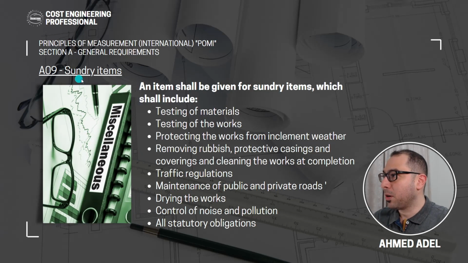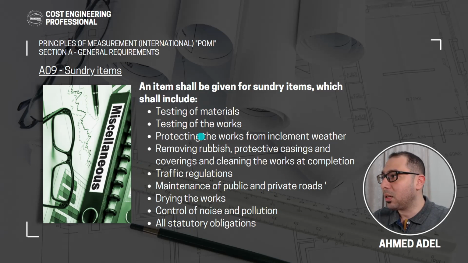Okay, subsection number 9, sundry items. And sundry items, guys, means some miscellaneous small items. So this is what we mean always everywhere in the POMI by sundry items. So what about sundry items? An item shall be given for sundry items, which shall include testing of materials, testing of the works, protecting the works from inclement weather, removing rubbish, protective casings and coverings, and cleaning the works at completion, traffic regulations, maintenance of public and private roads, drying the works, control of noise and pollution, all statutory obligations.